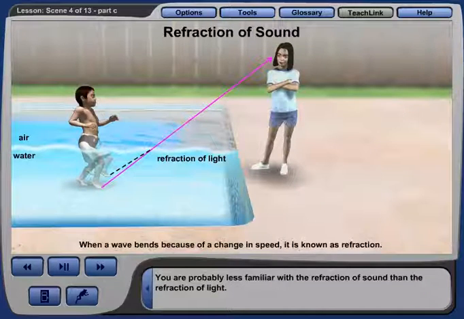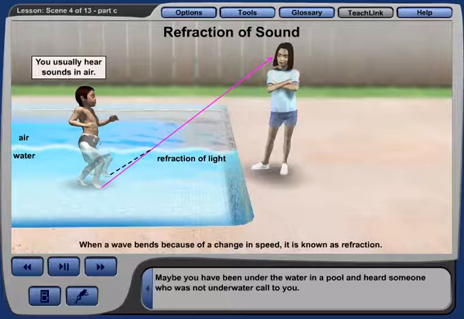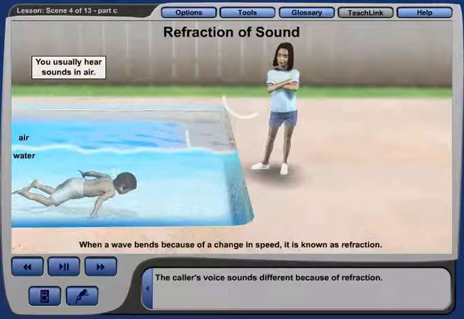You are probably less familiar with the refraction of sound than the refraction of light. You won't usually hear sound refract because human ears detect most sounds in one medium, air, under fairly constant conditions. Maybe you have been under the water in a pool and heard someone who was not underwater call to you. The caller's voice sounds different because of refraction.